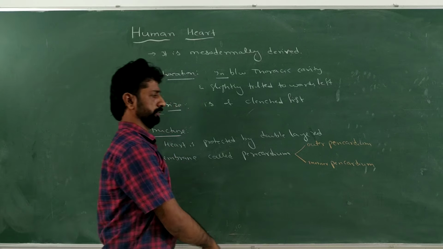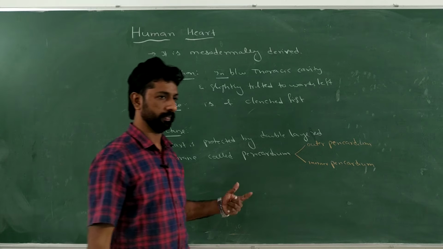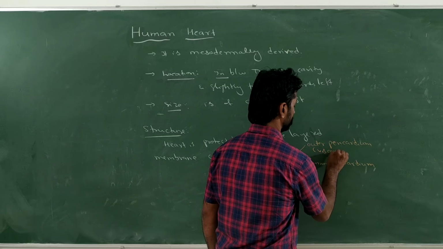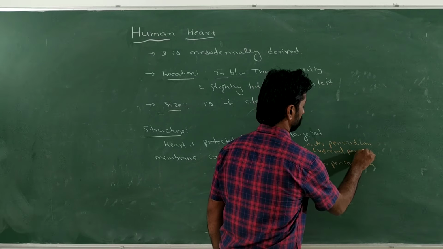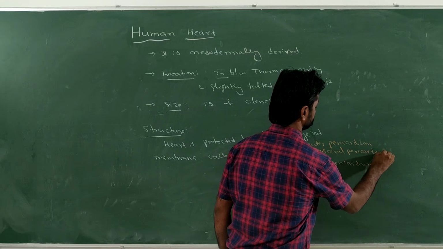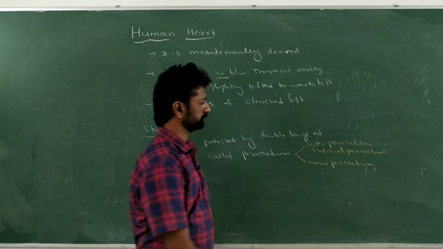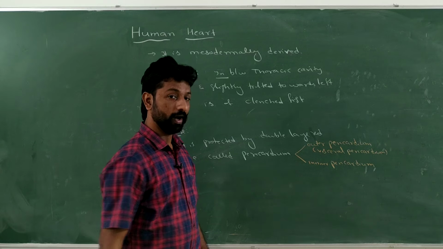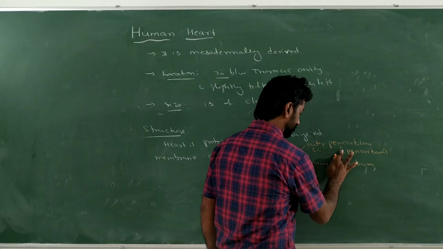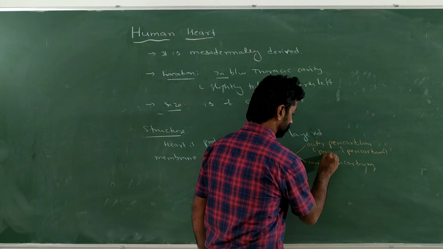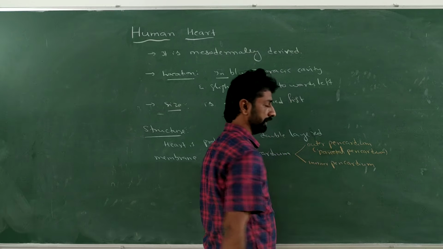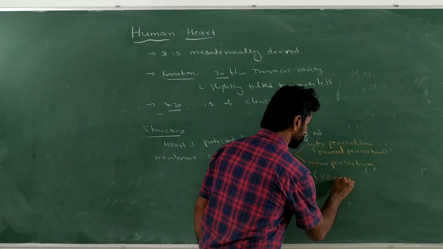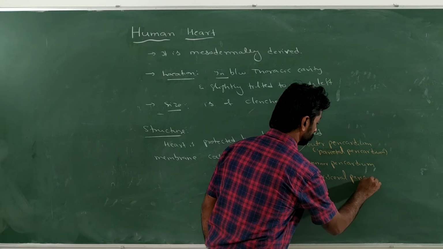Outer one is called visceral pericardium. No, the outer one is called parietal pericardium. Inner one is called visceral pericardium.